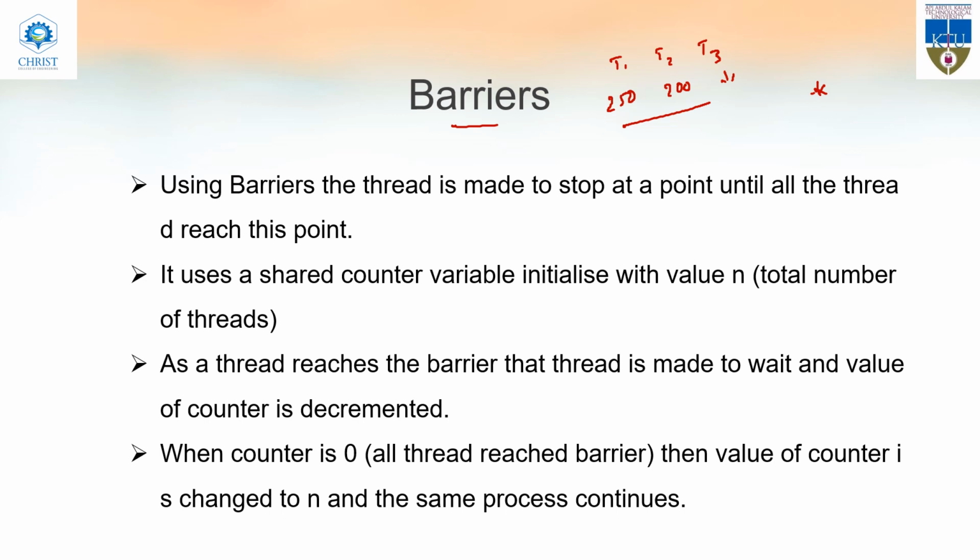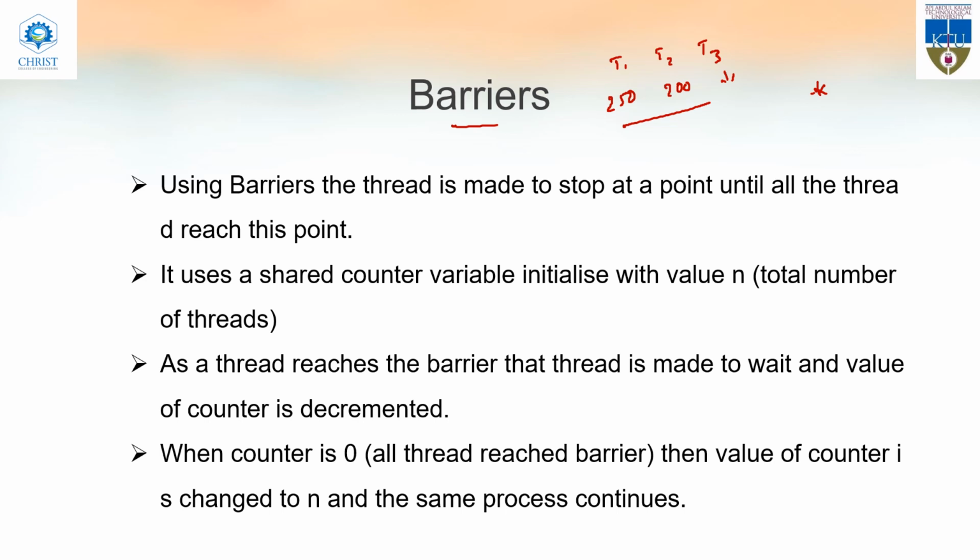At the checkpoint, all the threads which have already reached it will wait until all the other threads reach the checkpoint. The thread is made to stop at a point until all the threads reach this point.